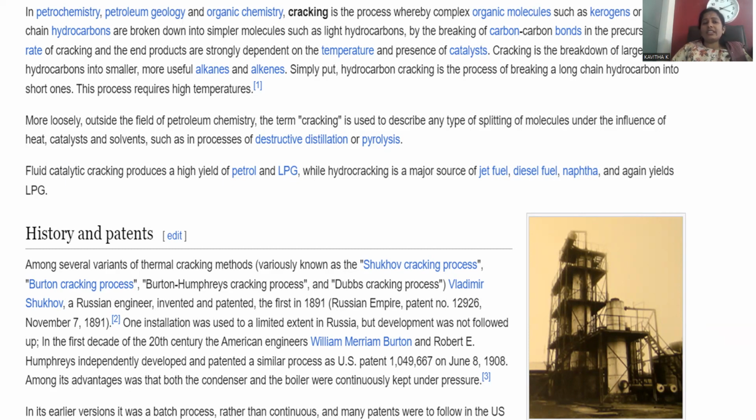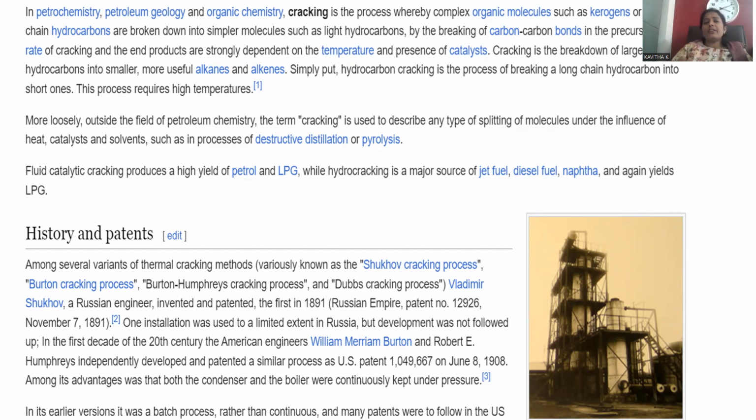Many refining techniques are required because it is contaminated with many impurities. The impurities are removed later, and that process is said to be refining. Later on, we go for fractional distillation, and among the many fractions, one fraction is collected as petrol. That is not in sufficient quantity, so we have to go for increasing the quantity of petrol.